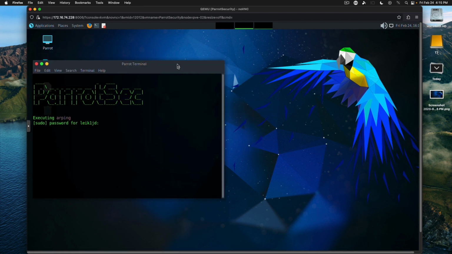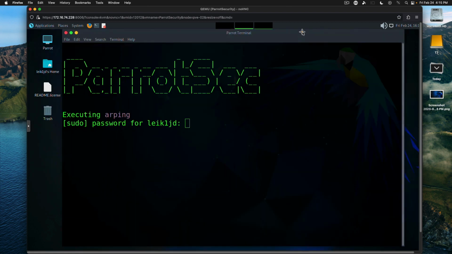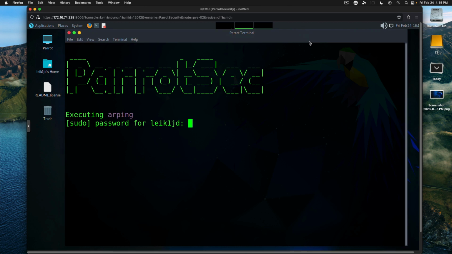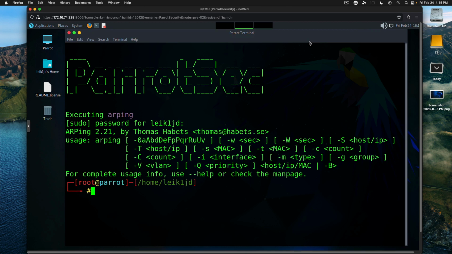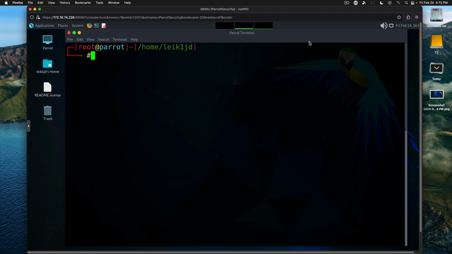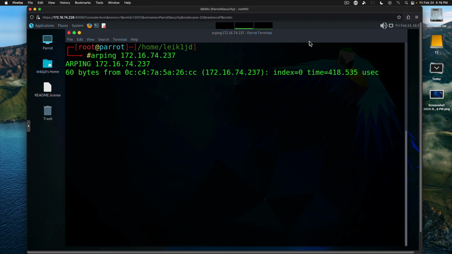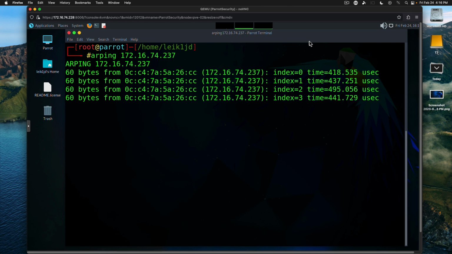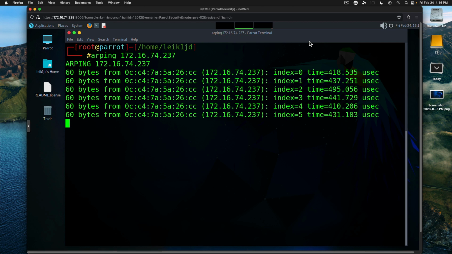If you open this up, it opens a terminal and asks for your password, and it gives you the usage. So we are going to use arping, and we're going to put in an IP address, and it is going to go ahead and scan that host.